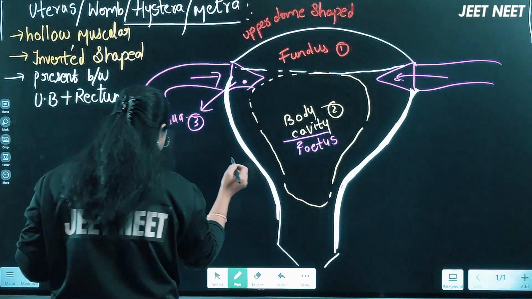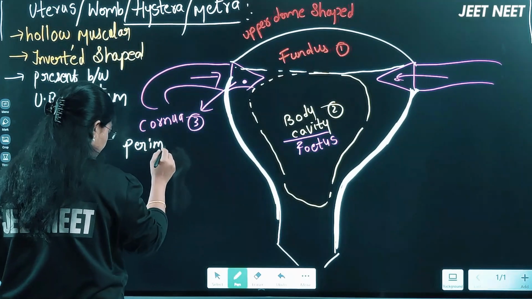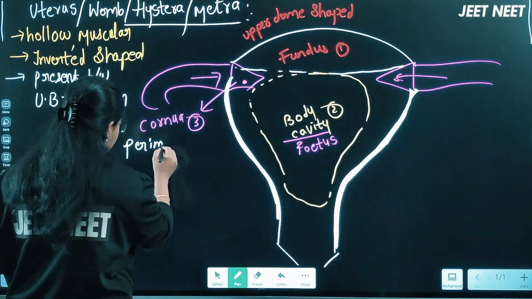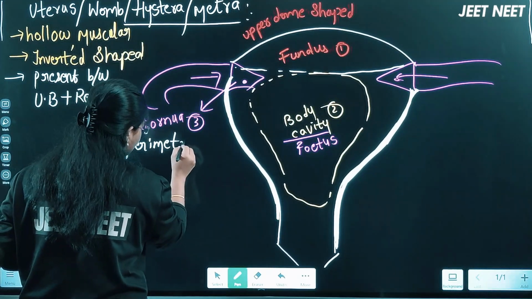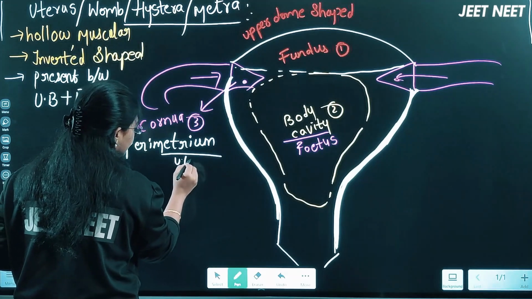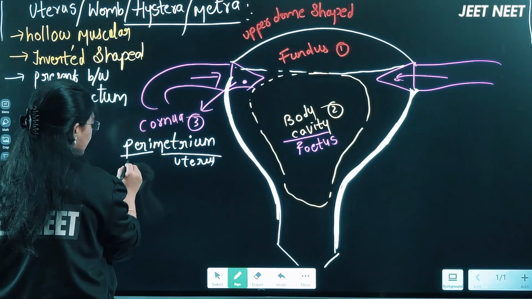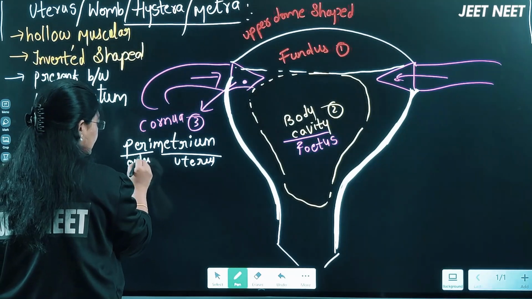The outermost wall of a uterus is called the perimetrium. The word metrium itself is used for the uterus, right? Peri, the word meaning is outer, right? Perimetrium.